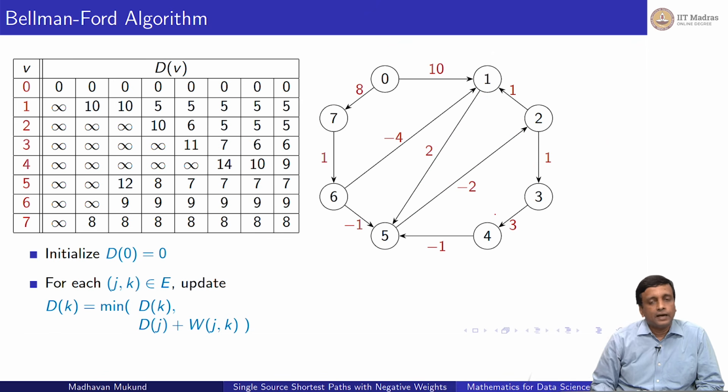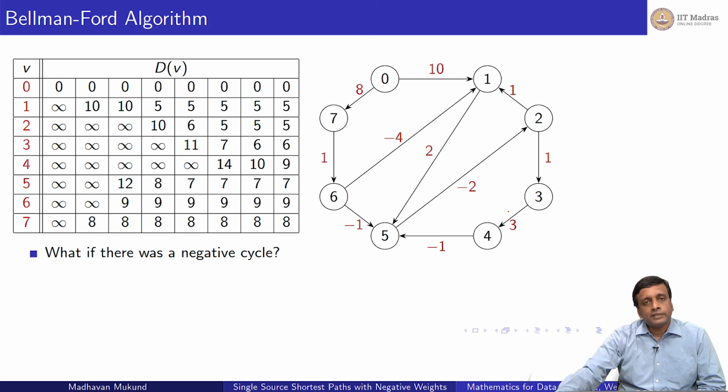And finally, after I have done this 7 times, right, I have discovered a stable thing, and you can calculate that if you do this one more time, you should actually get no updates. Right? There should be no shorter paths if there are no negative cycles. So this is how the Bellman-Ford algorithm works. It just keeps updating every vertex every time, and you do it a fixed number of times, which is the number of vertices in your graph minus 1. And once you have done that, you're guaranteed that all the paths have stabilized.